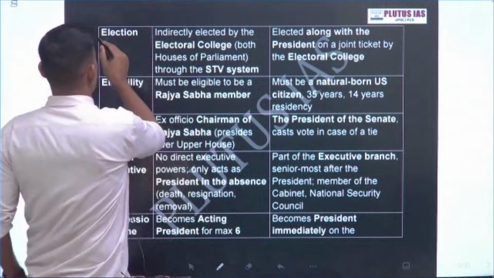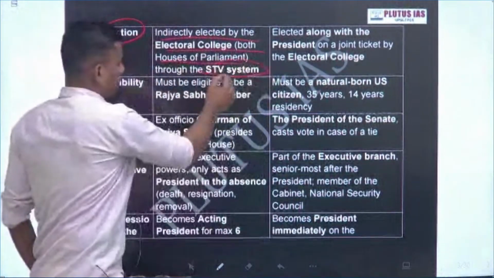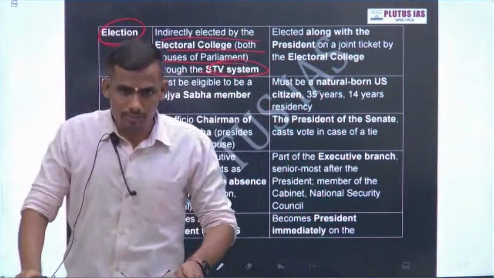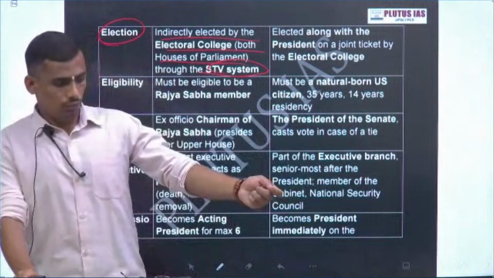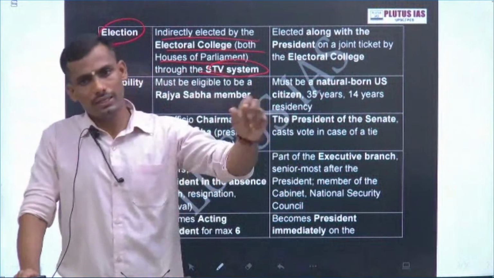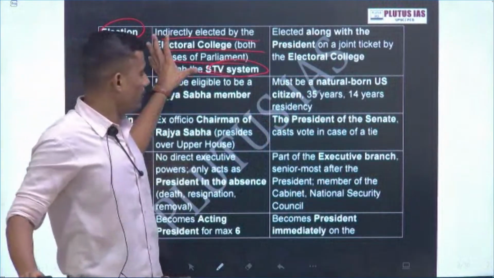Elections: both are indirectly elected through an electoral college, and in India this is the single transferable vote system. Single transferable vote means you give preferences, proportional representation, and then you vote. When we discuss the exact process, I will explain the election in depth.